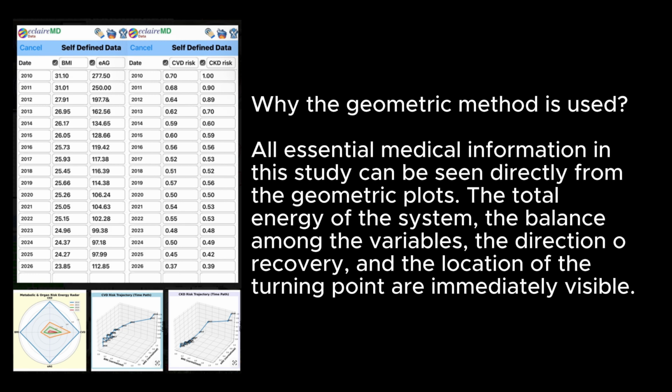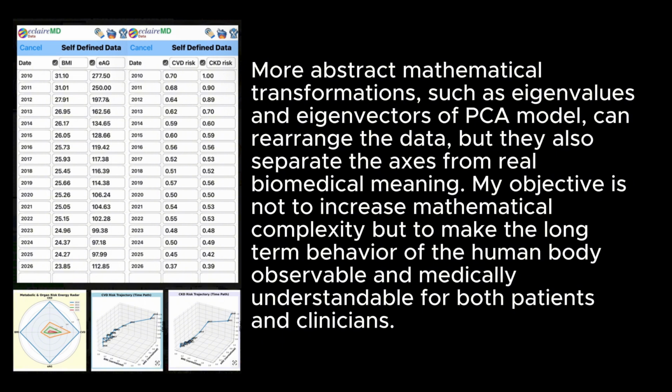Why the geometric method is used. All essential medical information in this study can be seen directly from the geometric plots. The total energy of the system, the balance among the variables, the direction of recovery, and the location of the turning point are immediately visible. More abstract mathematical transformations, such as eigenvalues and eigenvectors of a PC model, can rearrange the data, but they also separate the axes from real biomedical meaning. My objective is not to increase mathematical complexity but to make the long-term behavior of the human body observable and medically understandable for both patients and clinicians.